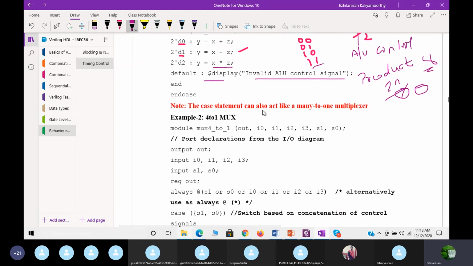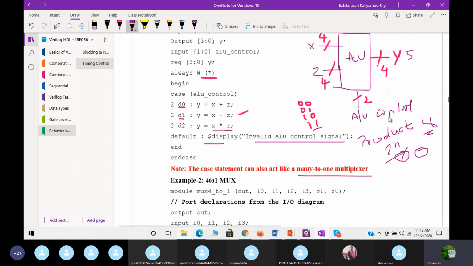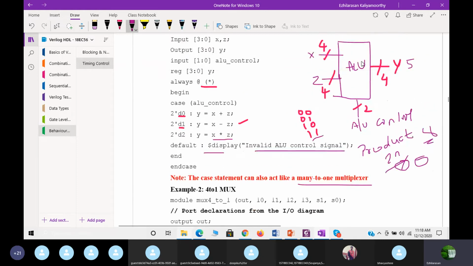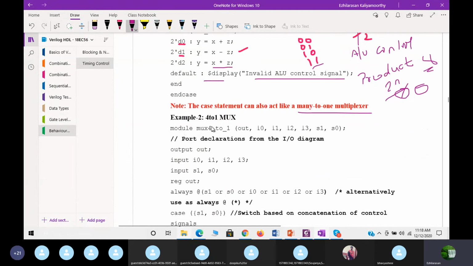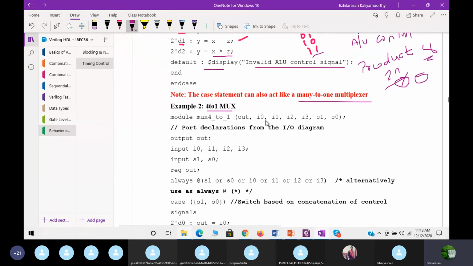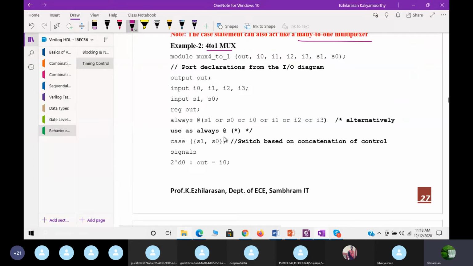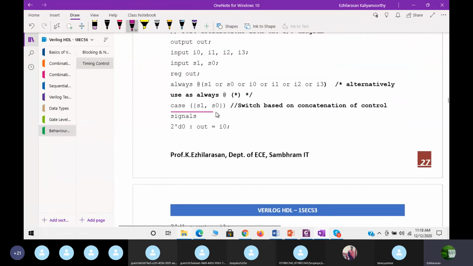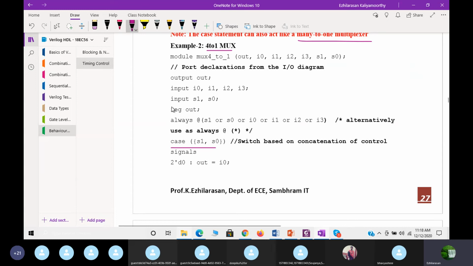You can see here the case statement can also act like a many-to-one multiplexer. Very important, right? Case will act like a many-to-one multiplexer. What will a multiplexer do? Many inputs, selection lines will be there, and it will perform the selection. That is what your case does. Now for the examples, we already saw a 4-to-1 multiplexer using the always statement. So this we are doing using the case statement. See here, you remember the inputs S1, S0 we gave as scalar, and even I0, I1, I2, I3 scalar. Everything we used as scalar in the multiplexer, right?